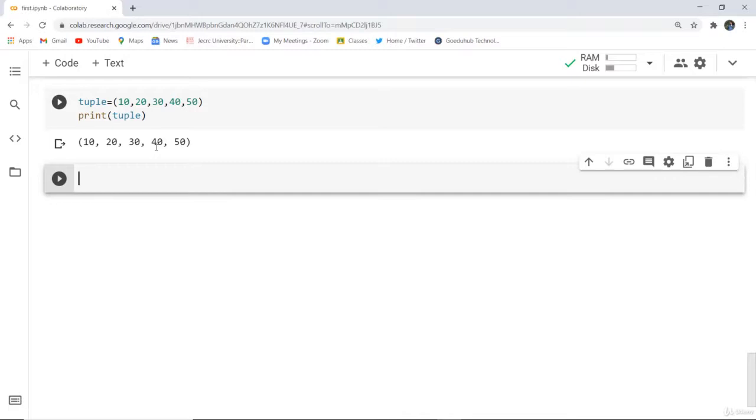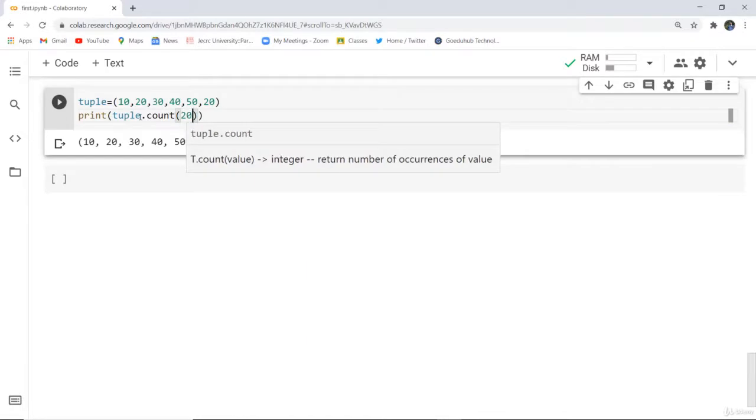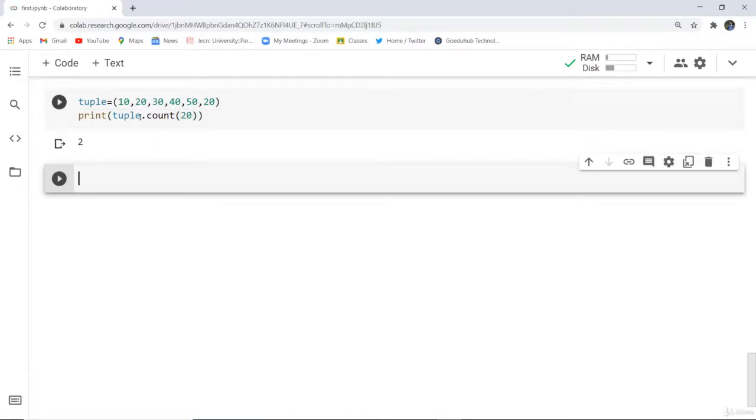Next, if I want to fetch the count, that is, how many times a particular element of the tuple is repeated, let's say we repeat 20 again here, and we want to print tuple.count of 20. As I execute this particular cell, it prints 2. That means the count of 20 is two in this particular tuple.